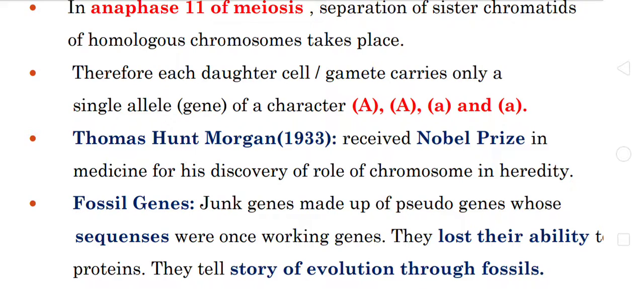And I already spoke about Thomas Hunt Morgan. Commonly we call him T.H. Morgan. He received the Nobel Prize in the year 1933 for his discovery of the chromosomal theory of inheritance.